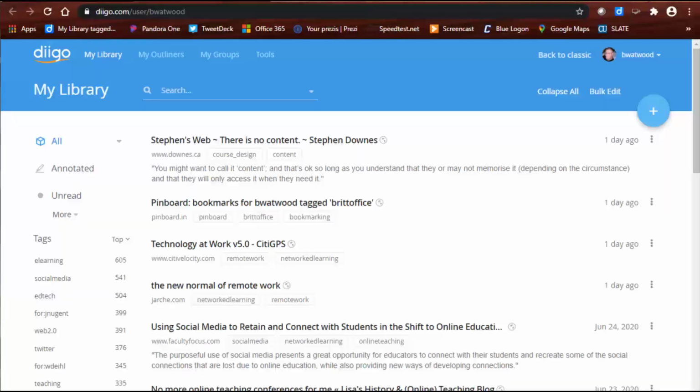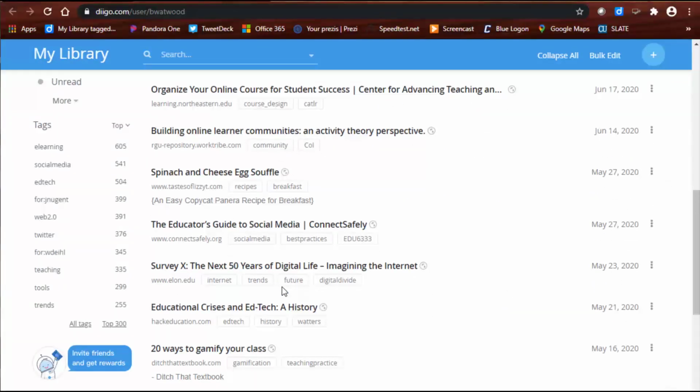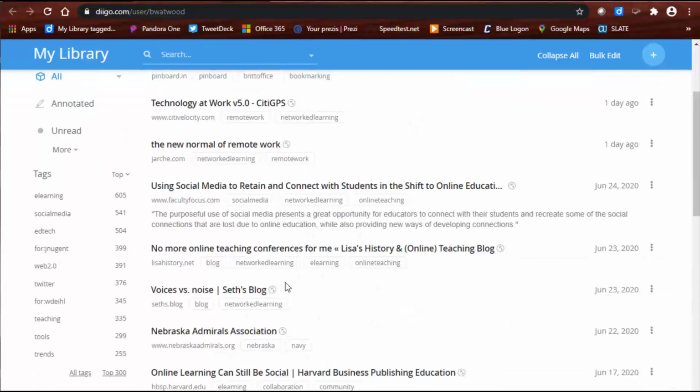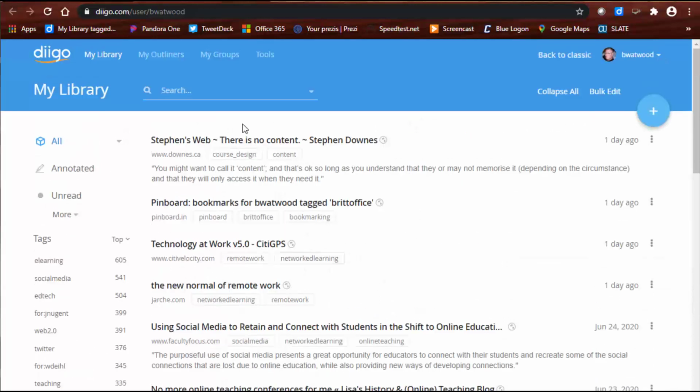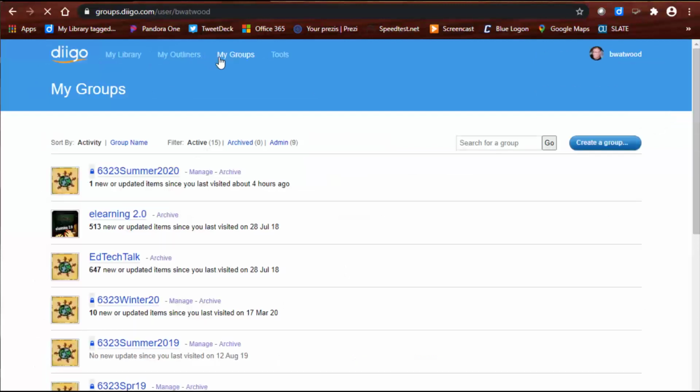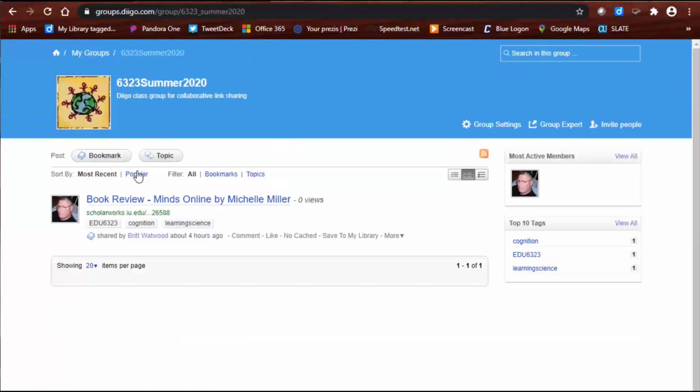This happened to be my current bookmarks for Diigo. But if you come up here to my groups, our particular group is this one right here. And since y'all haven't started doing anything, the only thing in there is something I put in, a book review I did on Minds Online.